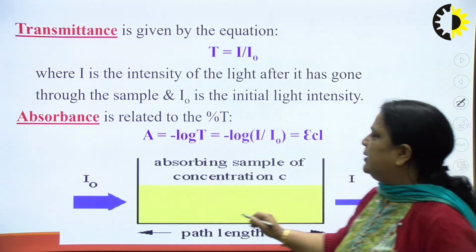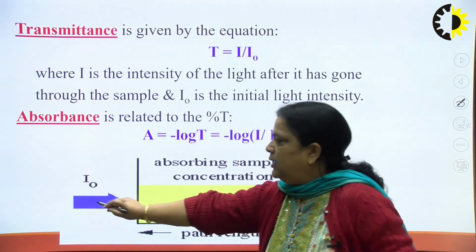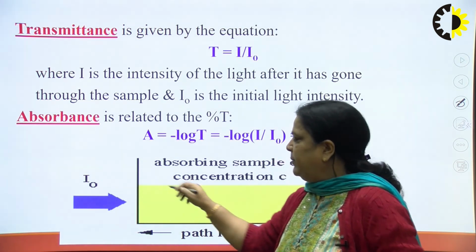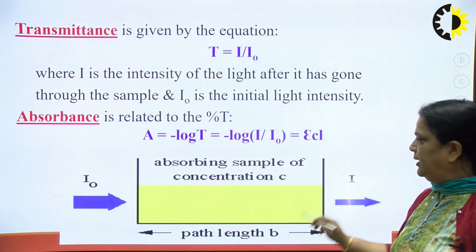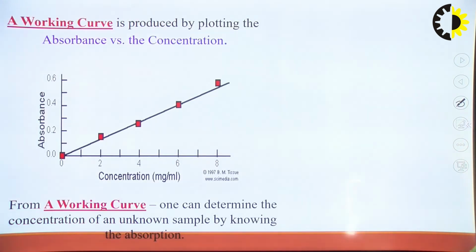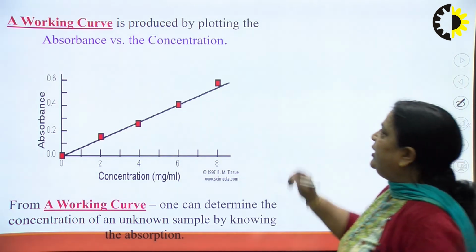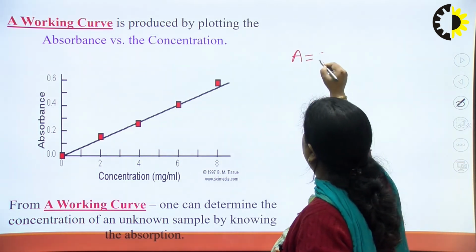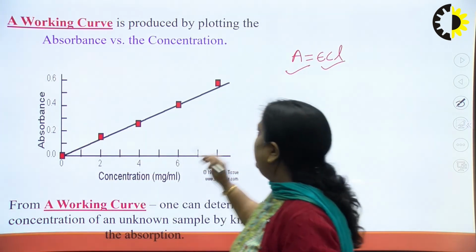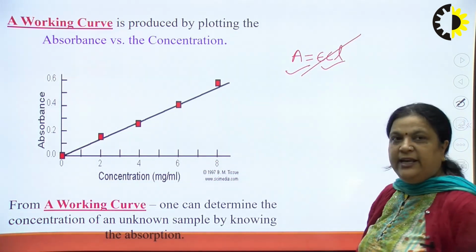This is an absorbing sample of concentration C. I naught is the intensity of light passing through this medium, path length is L, then after passing it is I. And when we draw a plot between concentration and absorbance, it is clear that it has a linear relationship.